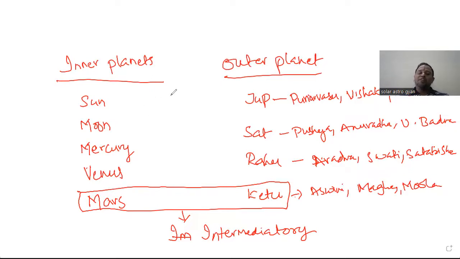So previously I have discussed when the outer planets come into the internal zone, they will create a problem. In the same way, when the planet goes into the outer nakshatras like Jupiter nakshatras, Saturn nakshatras and Rahu nakshatras, it will create a problem. Why? Because these are the outer area nakshatras, that is the outer planet nakshatras, I mean to say. See, Jupiter nakshatras: Punarvasu, Vishaka, and Purva Bhadra. How will this create a problem?